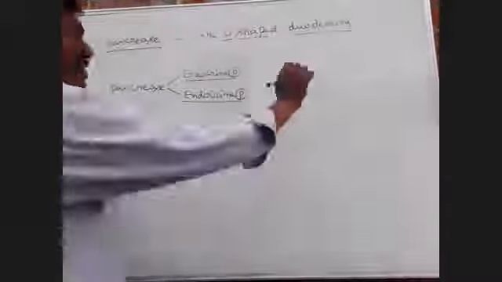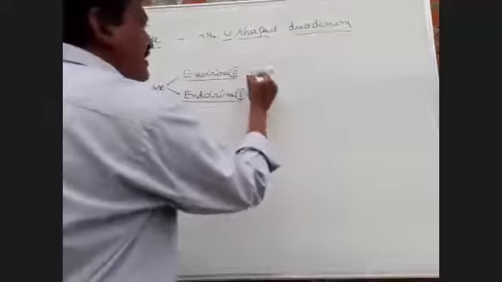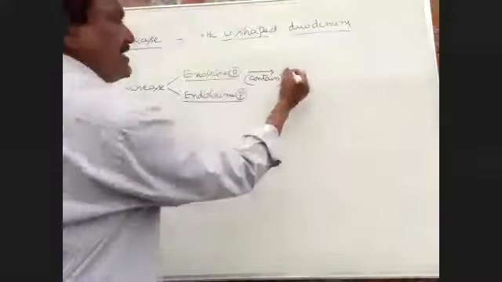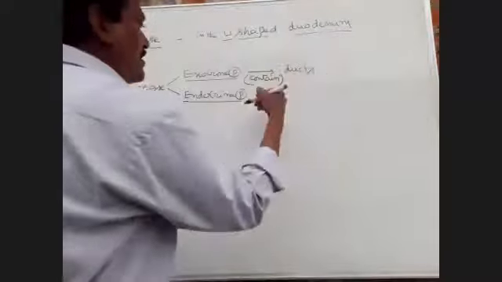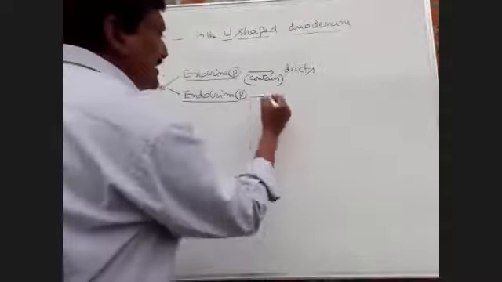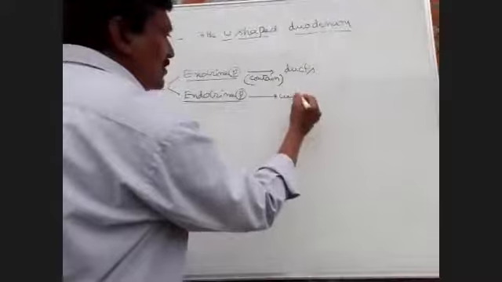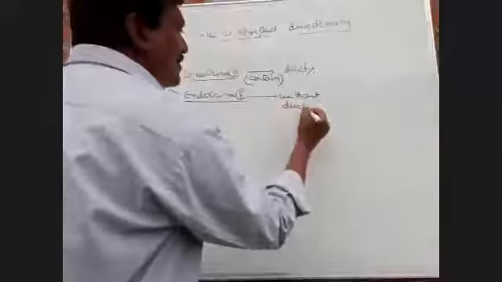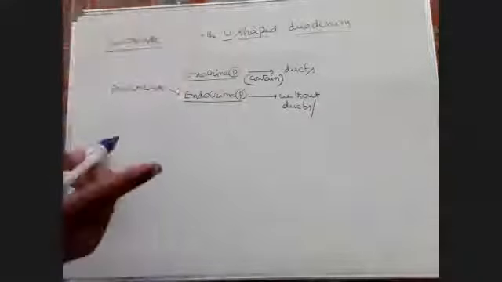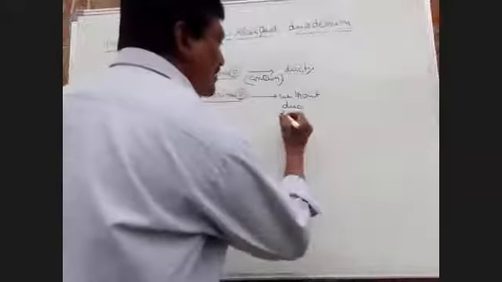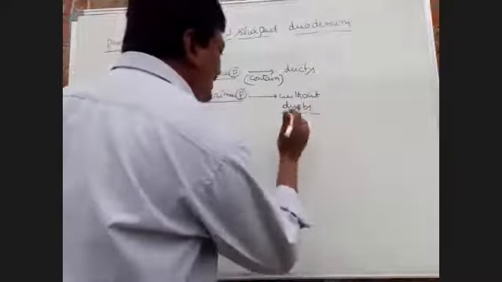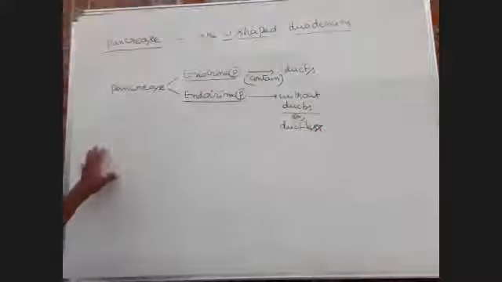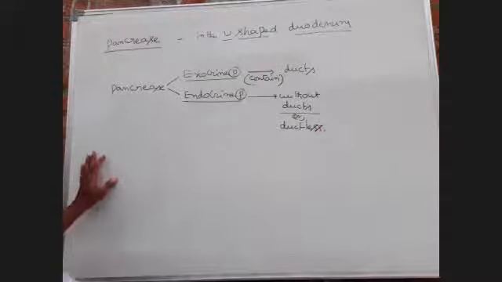The exocrine part contains ducts. The endocrine part is without ducts, or ductless. Okay, right.